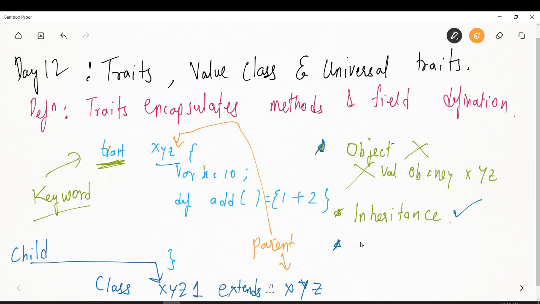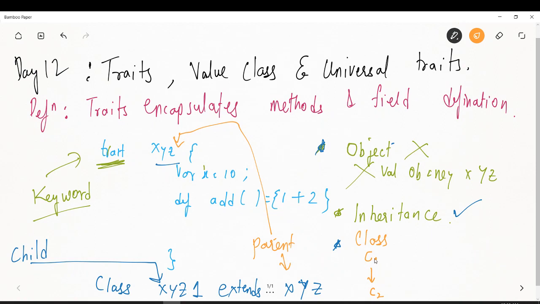Now, what is the difference in case of traits? Let's talk in terms of classes first. For classes, C1 is the parent and C2 is a child, right?